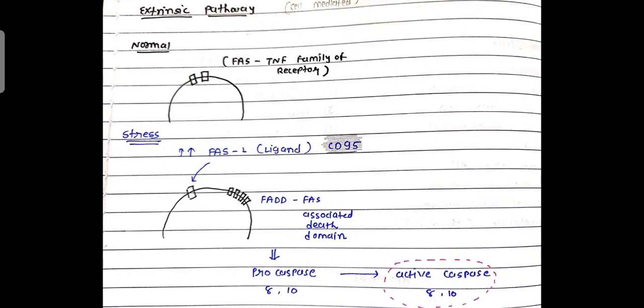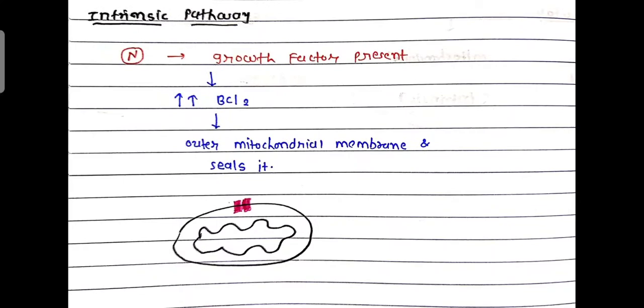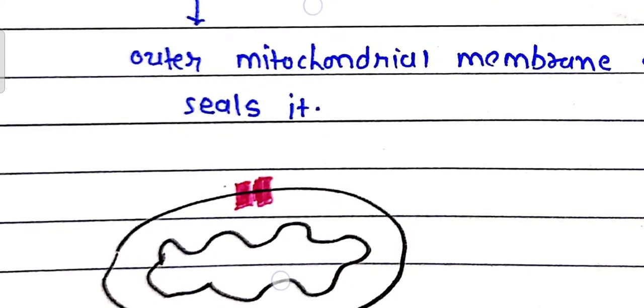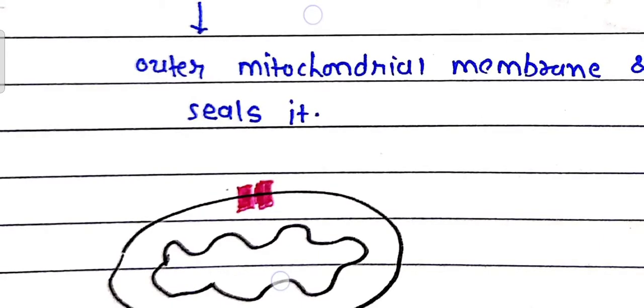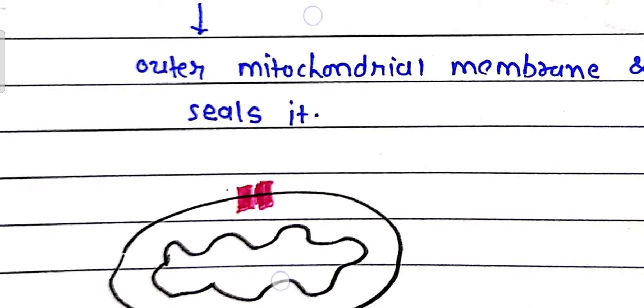Okay friends, in the intrinsic pathway we see the normal mechanism. Normally growth factor is present, which increases BCL2. What happens with BCL2? BCL2 is anti-apoptotic. It inhibits apoptosis. It seals the outer mitochondrial membrane. You see this pink color BCL2 seals the outer mitochondrial membrane, so the inner mitochondrial content cannot go outside.